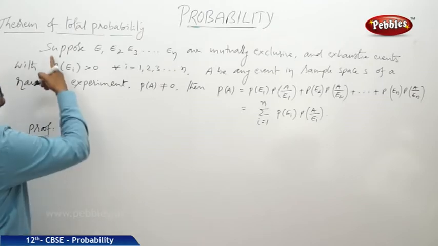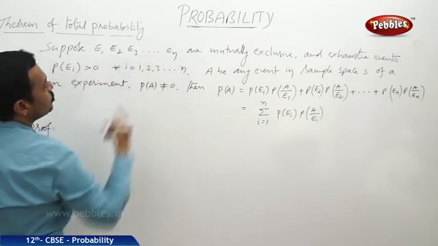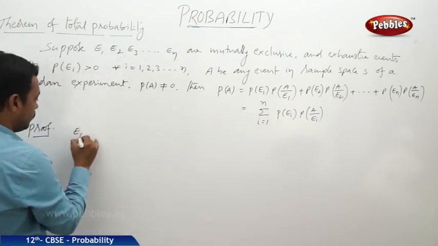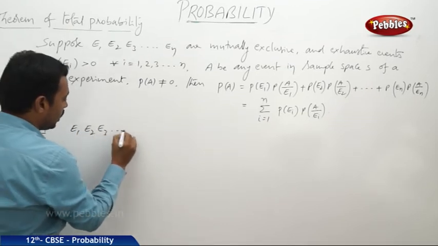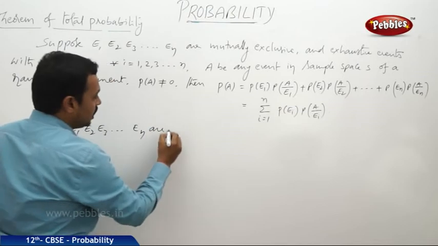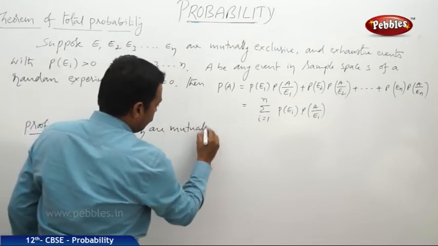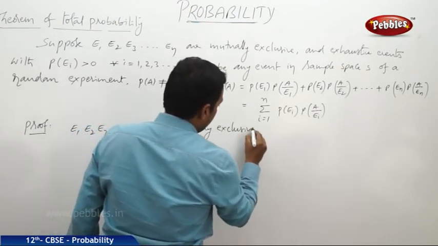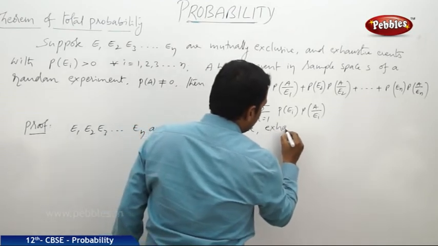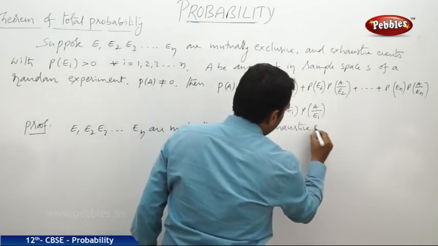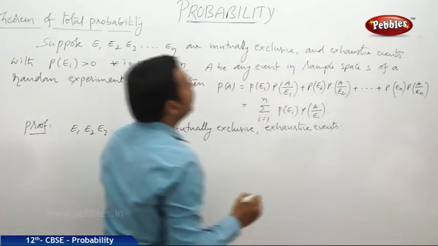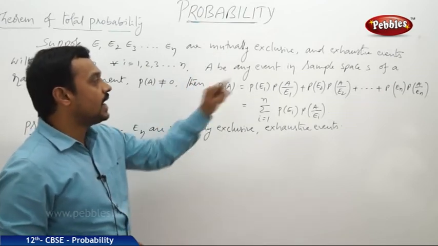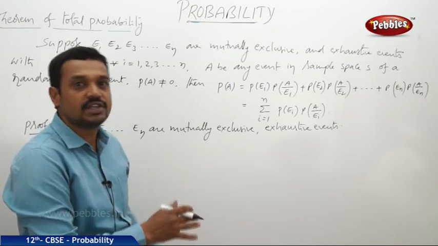Now in the statement given, E1, E2, E3 and so on En are mutually exclusive and exhaustive events. We know that mutually exclusive means the intersection of any two events is always phi, and exhaustive events means the union of all the events is equal to the sample space.